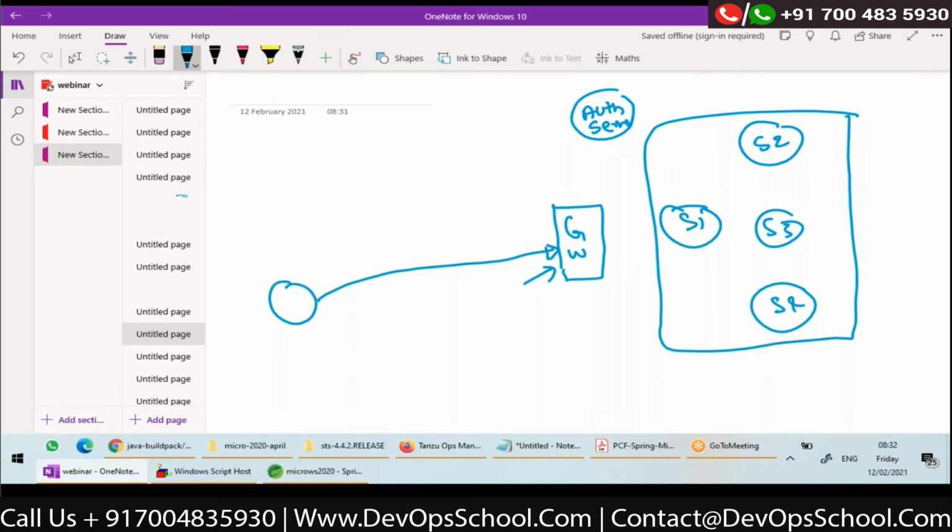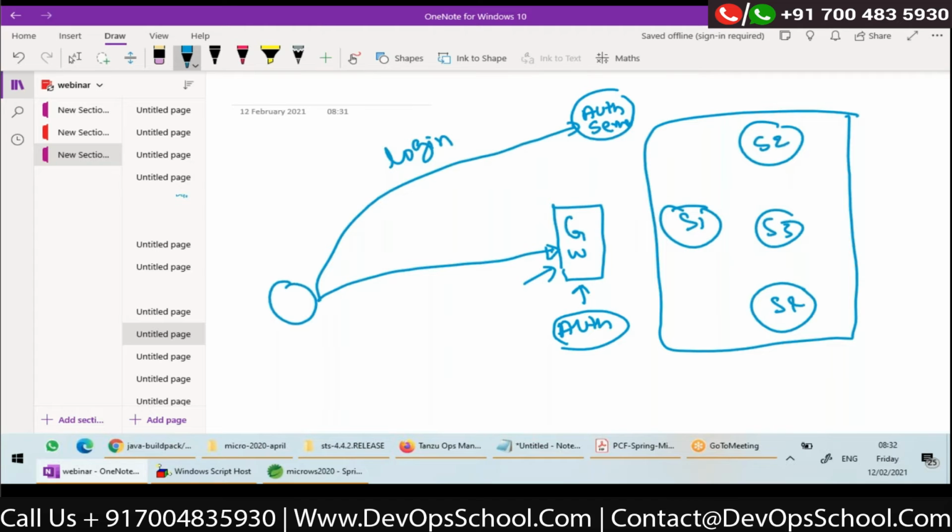In our gateway, we should have some authentication mechanism, where the gateway will identify that the client is not logged in, and the client should be redirected to the login page of the authorization server.